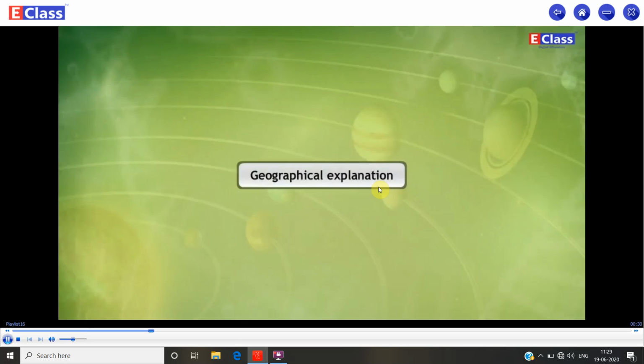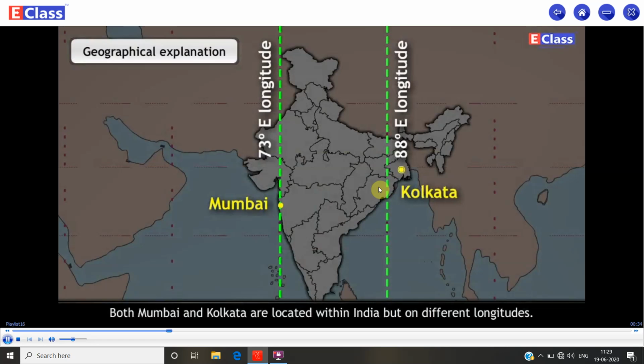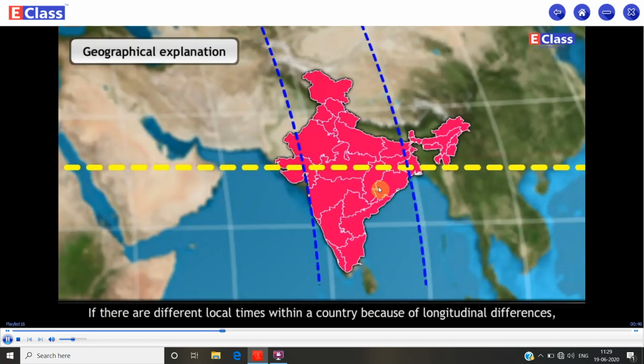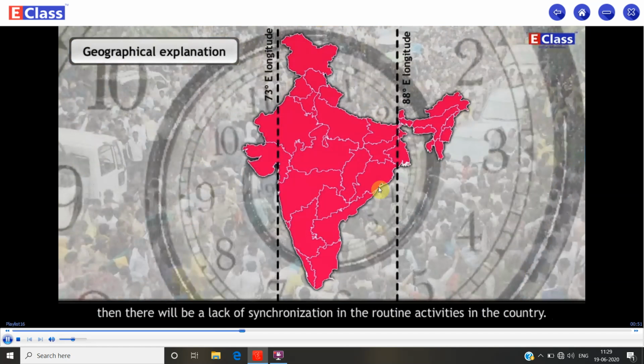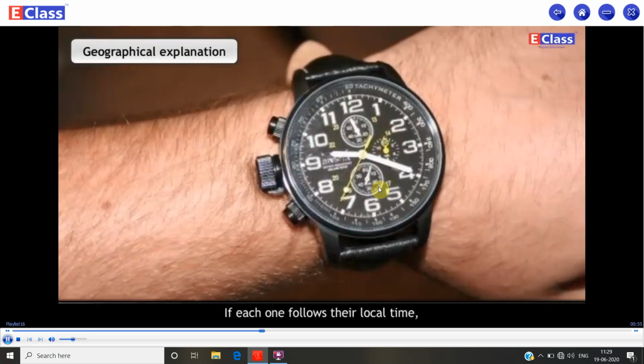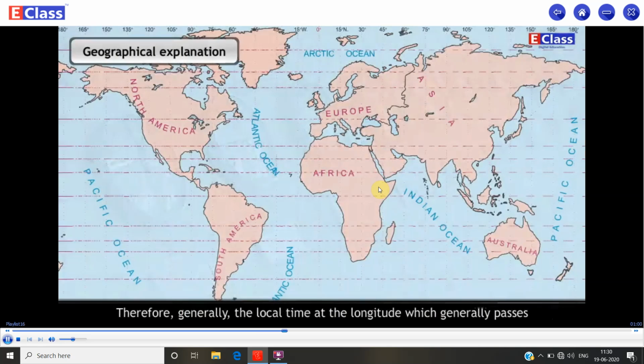Geographical explanation. Both Mumbai and Kolkata are located within India, but on different longitudes. Their local times differ by an hour. If there are different local times within a country because of longitudinal differences, then there will be a lack of synchronization in the routine activities in the country. If each one follows their local time, discrepancies emerge in carrying out daily business in the country.